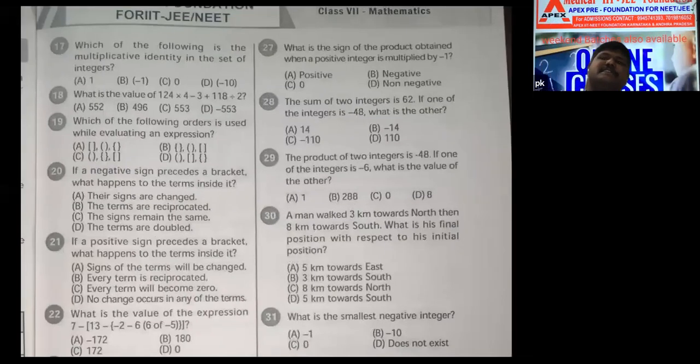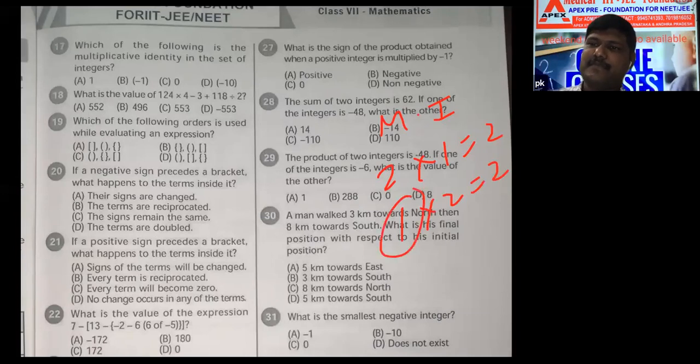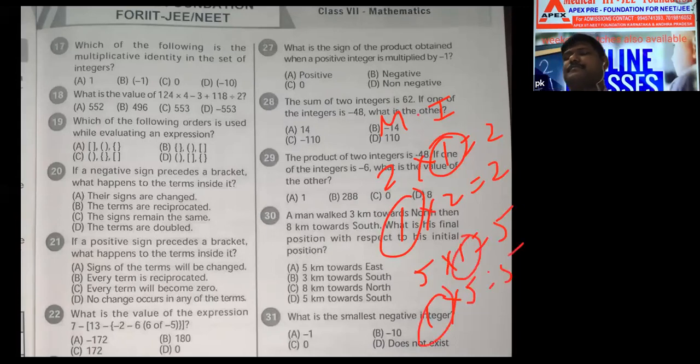Which of the following is the multiplicative identity in the set of integers? Multiplicative identity means 2 into 1 is equal to 2, 1 into 2 is equal to 2, 5 into 1 is 5, 1 into 5 is equal to 5. 1 is called the identity element. Understand? The 17th one answer is 1. Those who have the material, you are doing very fast. I understood. Good.